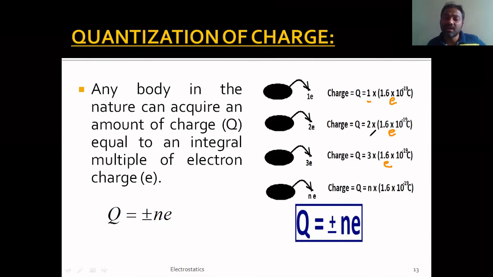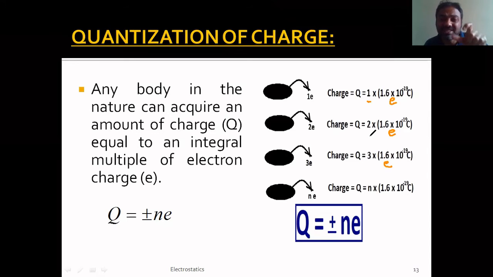So the charge on a particular body can be either 1e or 2e or 3e or 4e or 5e, and so on, or n. That means the charge on a particular body will have fixed values. There will not be any fraction here. No fractions here.